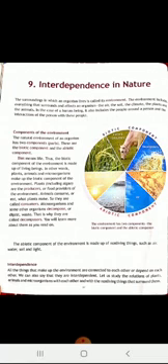Abiotic is not related to living beings, that means non-living things. Plants are called producers. Animals eat what the plants produce, so they are called consumers. Microorganisms and some other organisms digest and waste, so they are called decomposers.